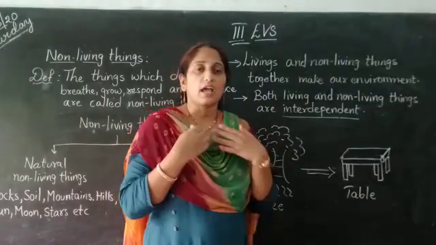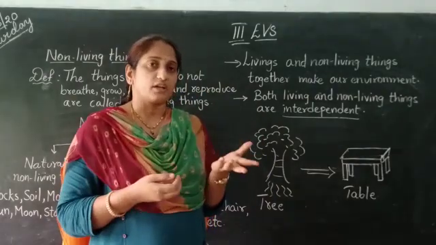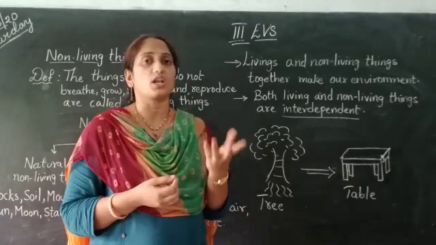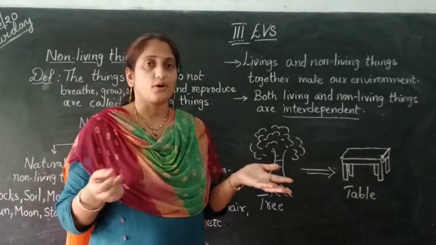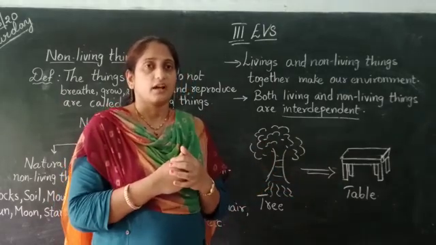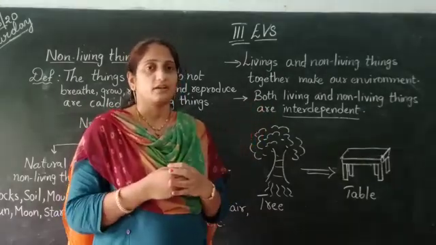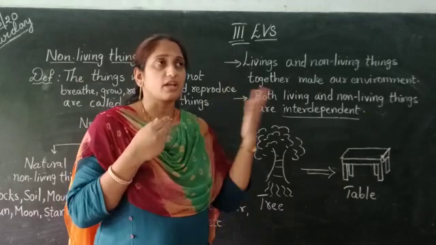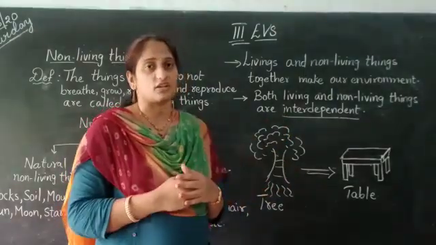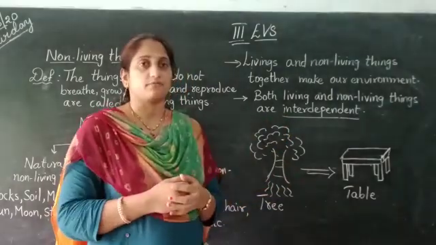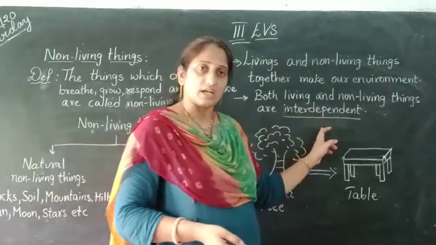For example, I am a living thing. I am a human being. And food is a non-living thing. If I didn't eat food, I can't survive or live. So I am depending on food. And air in our environment is a non-living thing, but I am a living thing. Without air, I can't survive. Likewise, we are interdependent on each other. Without them, we can't survive. So it is said that both living and non-living things are interdependent.